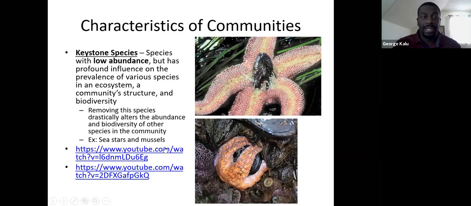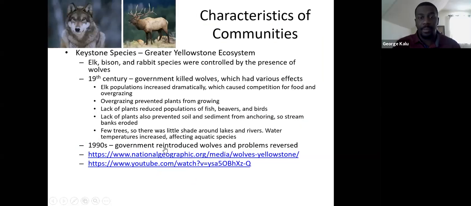Okay. So those are the sea stars, and then wolves are also going to be a very important part of the ecosystem too. Here we're looking at a keystone species, which are wolves inside the greater Yellowstone ecosystem. I've got a bunch of stuff written down, but I actually want you to watch this video first before we get into all this, because I think it's going to be much more profound if you watch it for yourself rather than me telling you what happened.